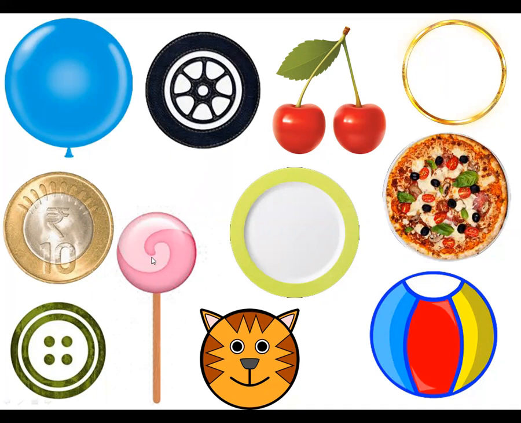This is your lovely candy. This is also of circular shape. This is plate. Plate is also of circular shape. Pizza. It is also of circular shape. Button. It is of circular shape. Cat's face. It is also of circular shape. And ball. Ball is also of circular shape. So you can see I have shown you many objects, many things which are of circle shape. And you all can see many other things at your home.